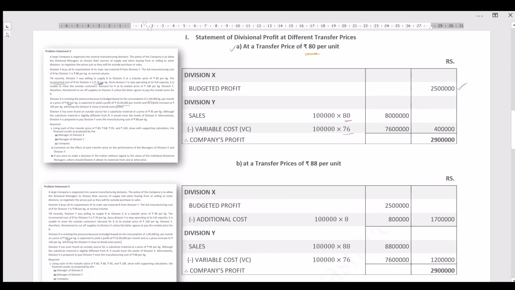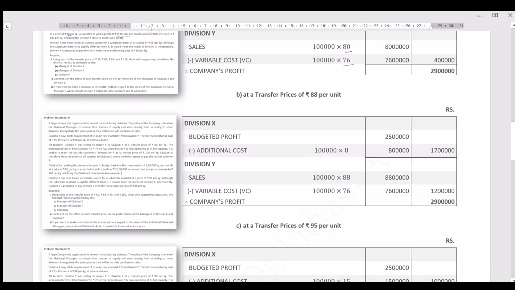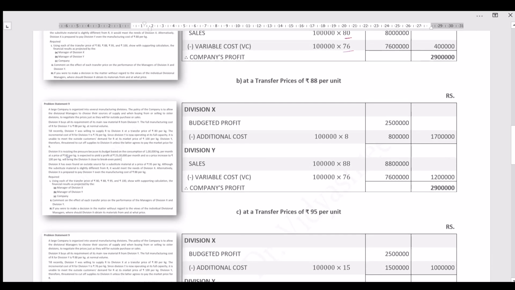So let's see for the next one. If the transfer price is set for rupees 88 per kg, that is division X, budgeted profit, as I told you, in the current scenario it is 85 lakh. Current scenario in the sense if the price is rupees 80, but the transfer price is now increased to 88.